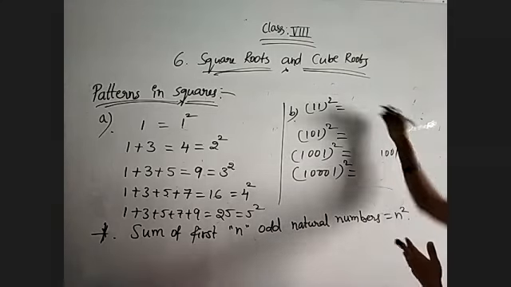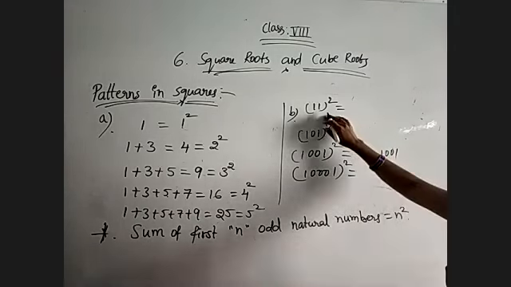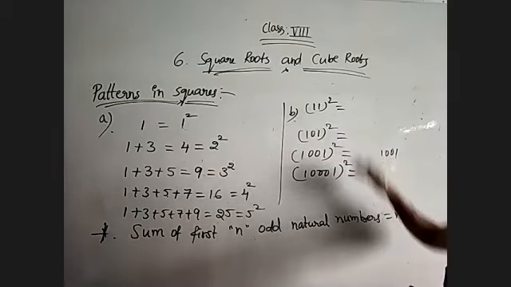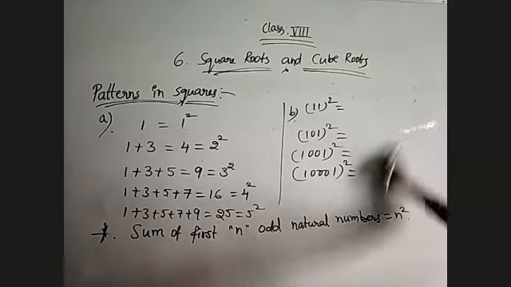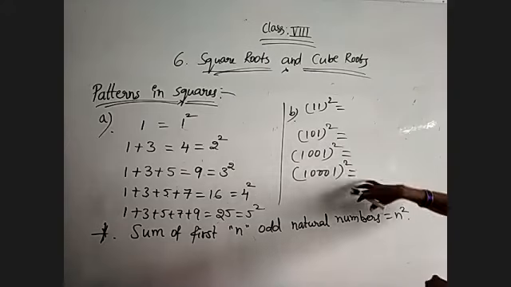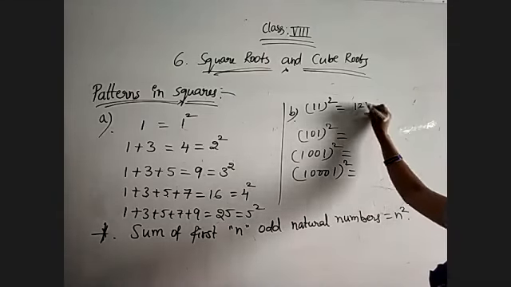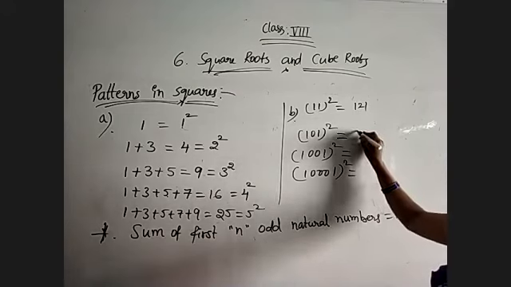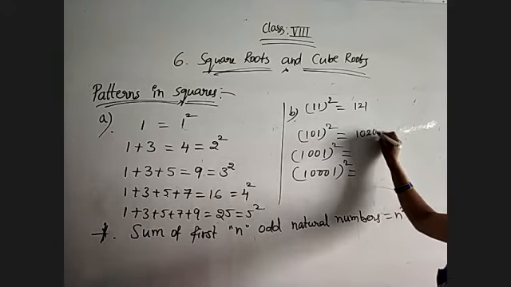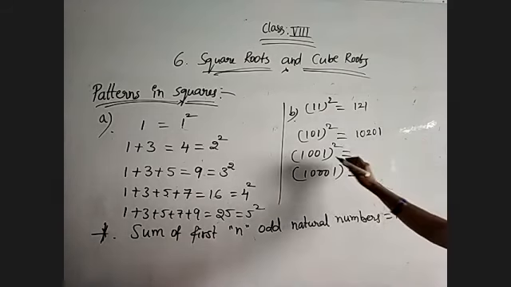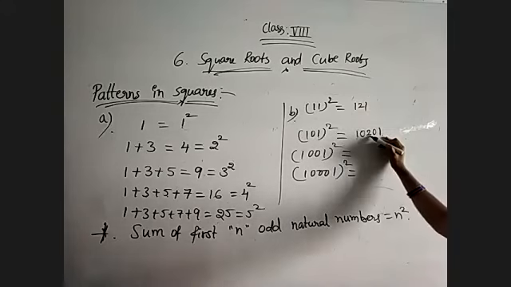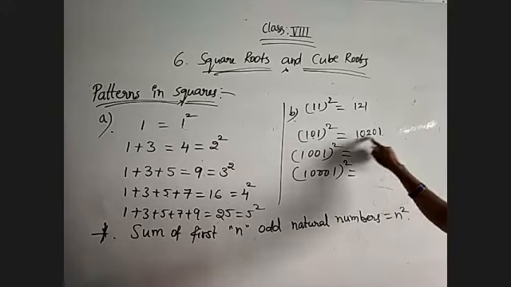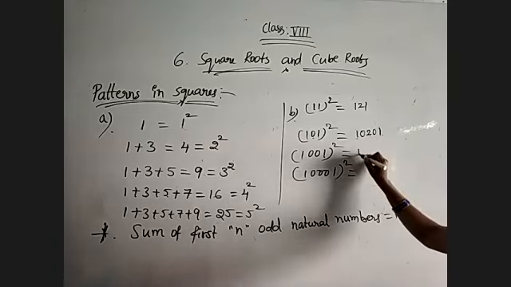The numbers which remain the same even if we reverse the digits are said to be palindrome numbers. And observe how the pattern generates such numbers. 11 square will give 121. 101 square will give 10201. See, this 1 lastly we will get, and this 2 will be in the middle, and only 0 is there. So between the 1s we are getting 0.